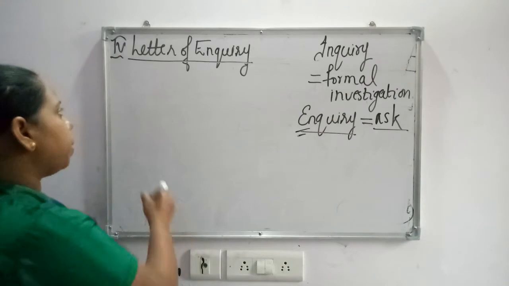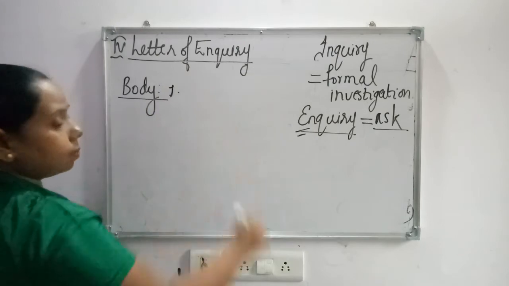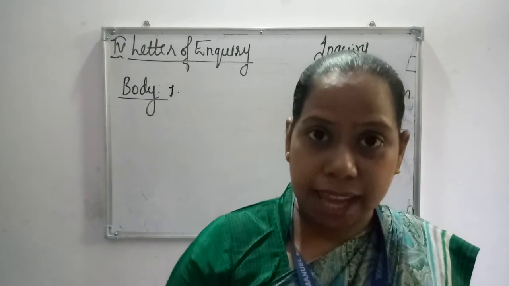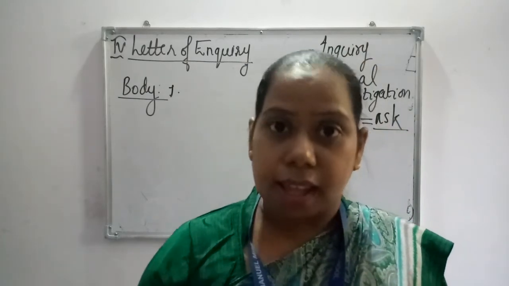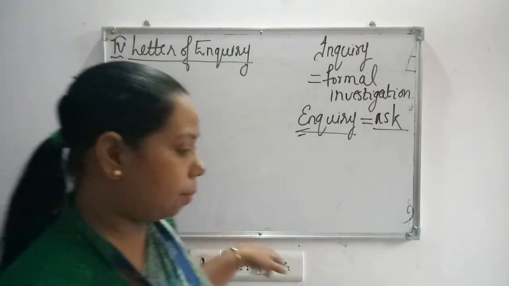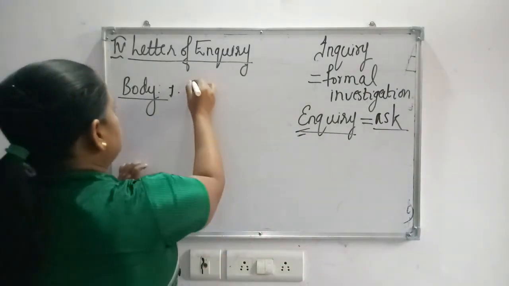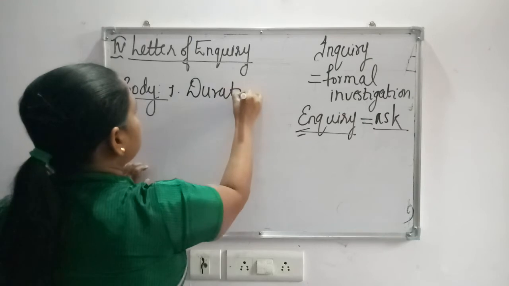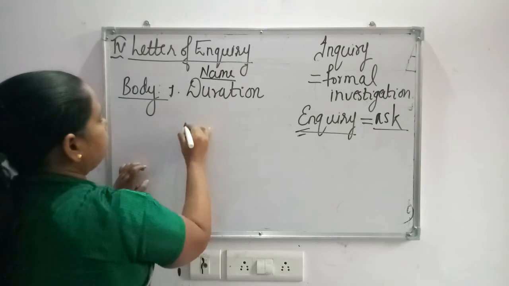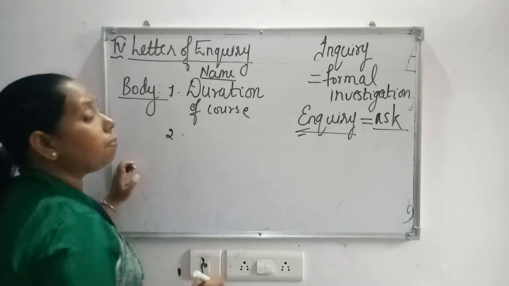The format of the formal letter will be the same: sender's address, date, receiver's address, then subject, then salutation, then body. Then what will come in the body? First of all you can inquire about things like the duration of the course or which course. For example, you are asking about a particular course, so you can name the course and ask what is the duration of the course, of BBA, BCom, BSc.